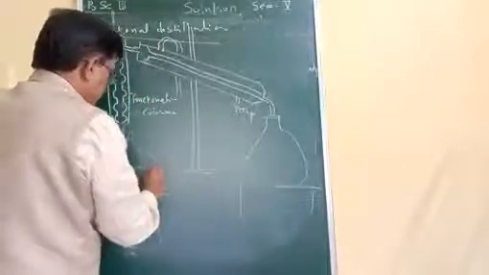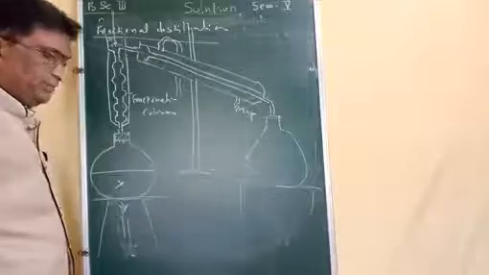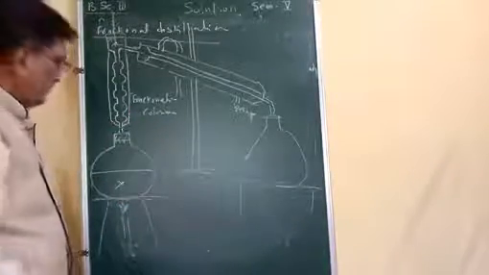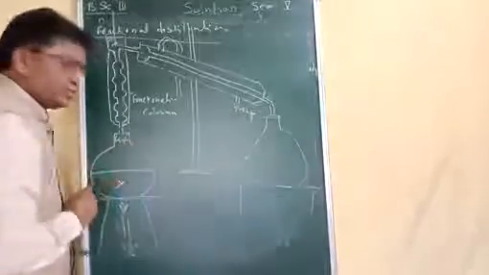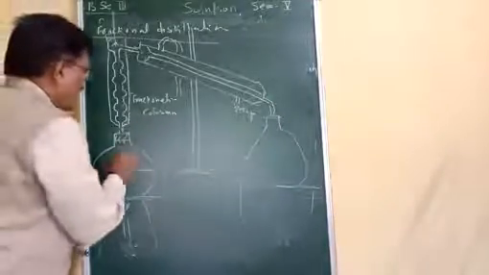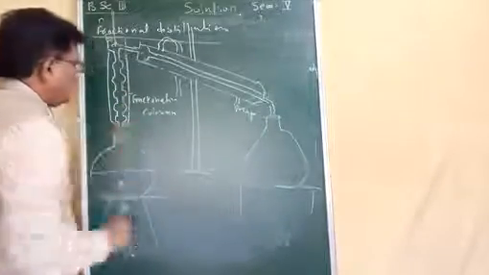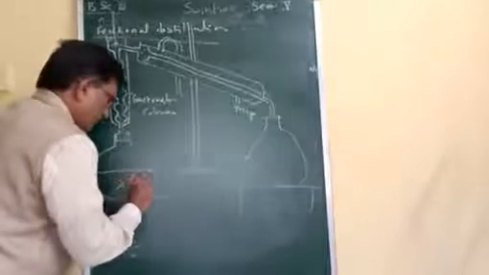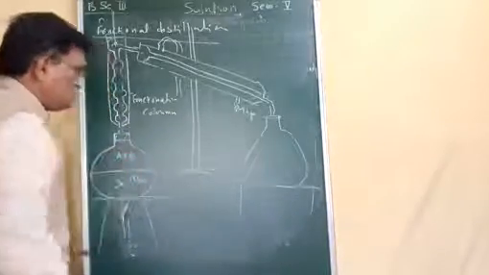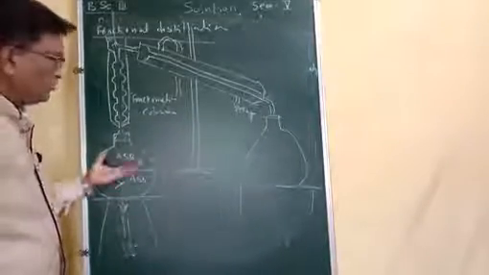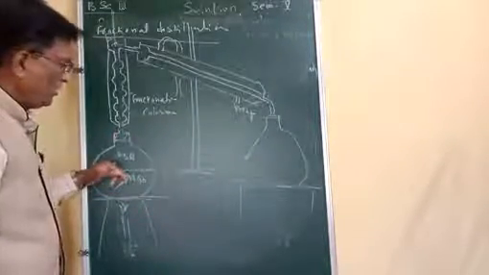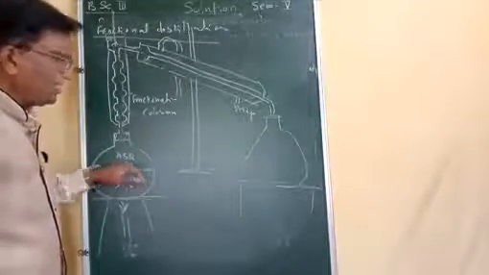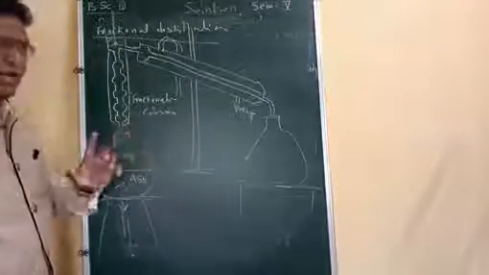Now here, if we consider any composition X of these two liquids, if we heat that, then it will boil at its boiling point. Then the vapor coming off enters into the fractionating column. Now here, the liquid has both A and B, and the vapor also contains both A and B. Now according to Raoult's rule, in the vapor the more volatile component is in a richer proportion and the less volatile component is in a minor proportion, but it's still there.